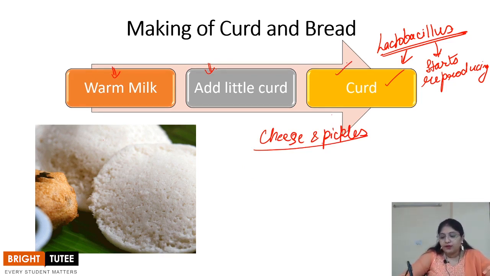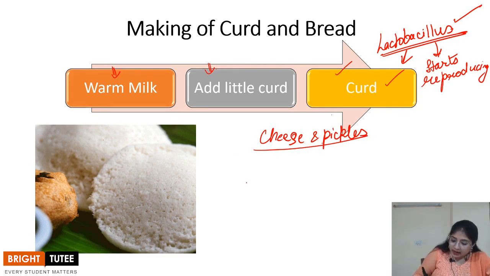Now, when we are talking about the food items, one of the things which we said was curd. Another food item which we eat regularly, and which is one of the majorly consumed foods in South India, is your idli and dosa. If you've ever seen your mother making these two delicacies at home, you must have seen that one of the major components is the curd, right? Why is it important to add the curd? Because again, the curd contains lactobacillus, so this lactobacillus helps in the fermentation of the idli and dosa batter, right?